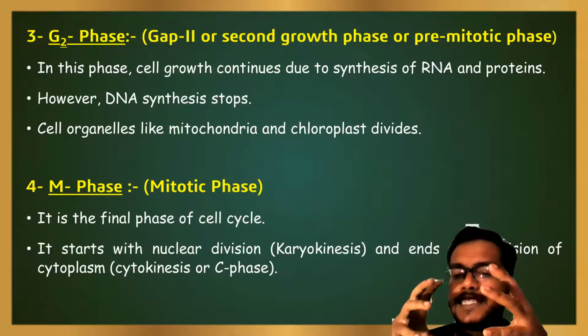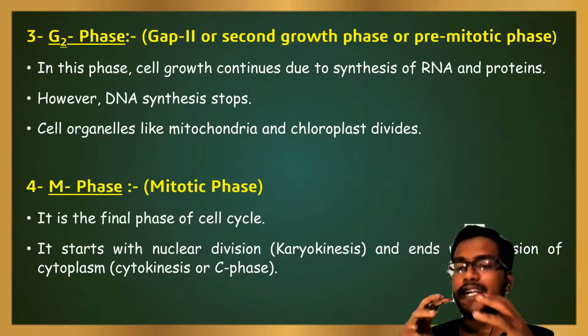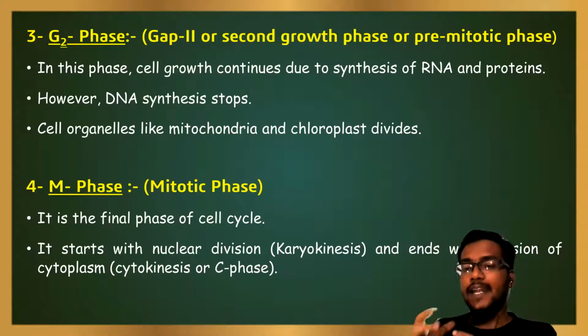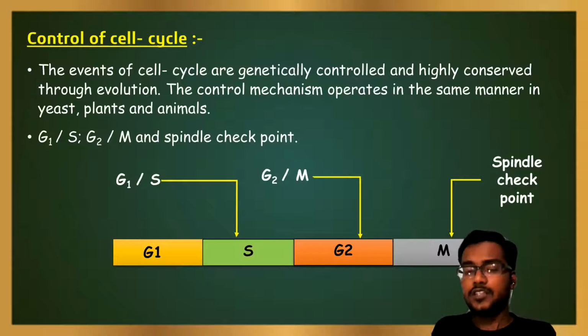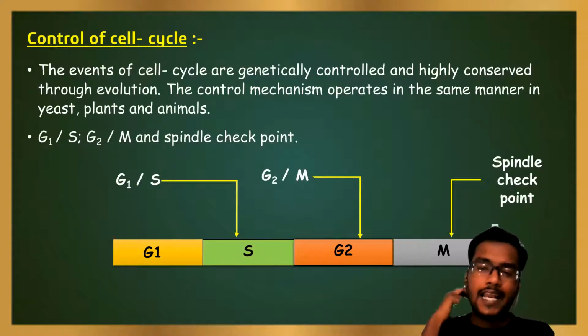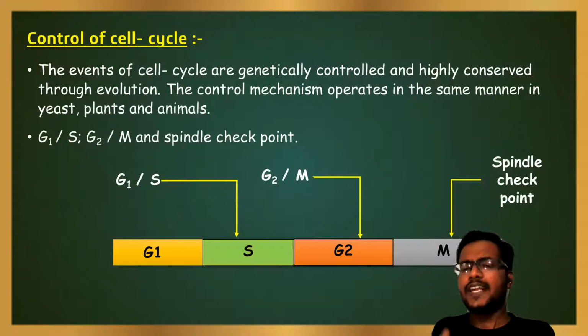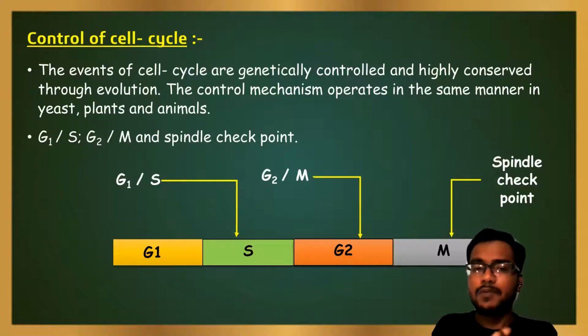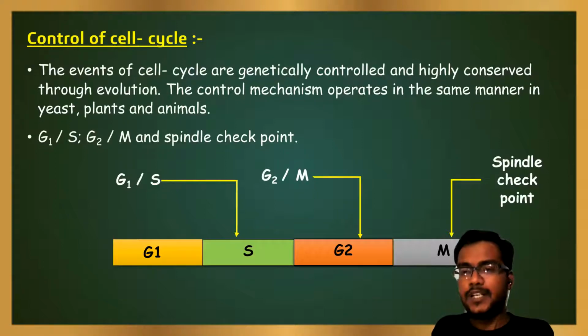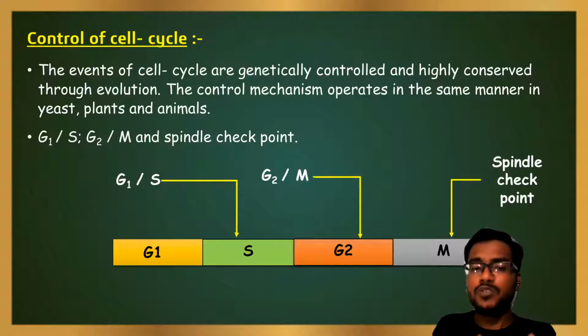After all, the cell cycle is a complex mechanism. It should be maintained and managed properly. For the proper control, there are a number of factors like checkpoints and a number of proteins and protein kinases. So let's start from the checkpoints. There are three checkpoints, that is G1S checkpoint, G2M checkpoint, and spindle checkpoint.